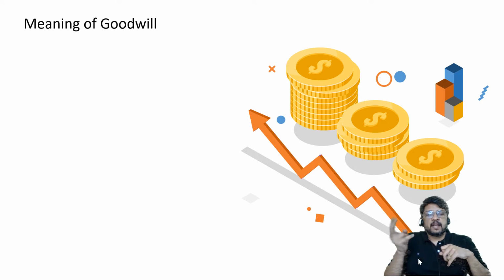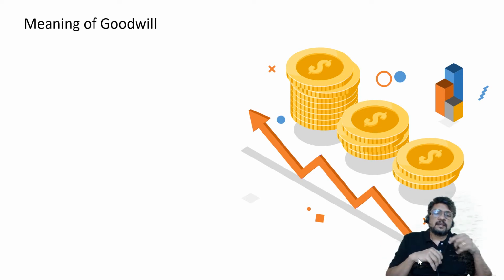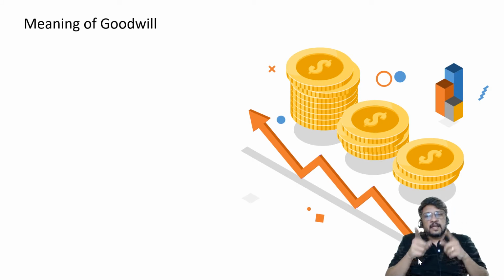But when it comes to the asset called goodwill, it is not an asset which is generally purchased by us from somebody else. Instead, it is that asset which is generated by us by working extra, by doing hard work, logical work, intelligent work, and customer satisfaction generation. So although goodwill can be considered an asset, it has some special features as compared to other assets.